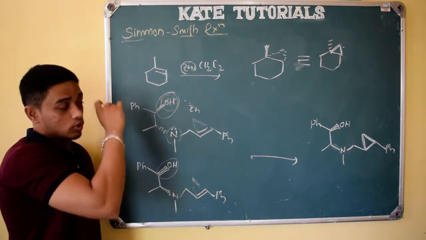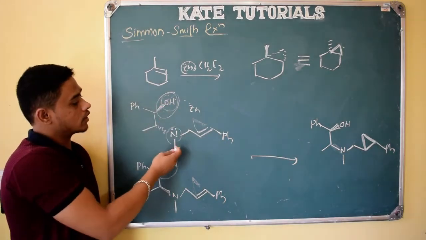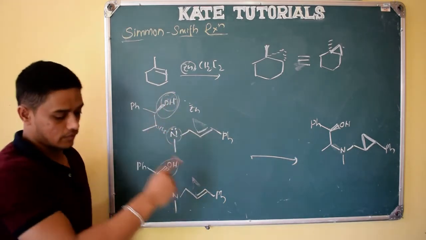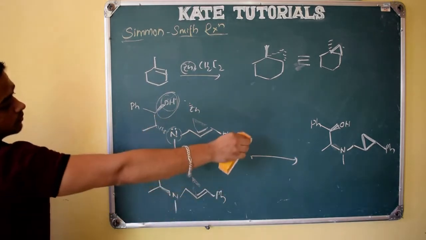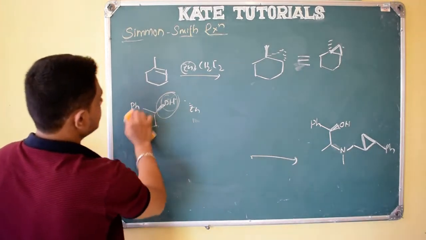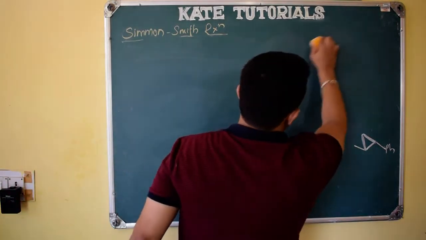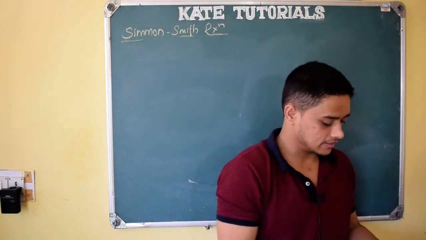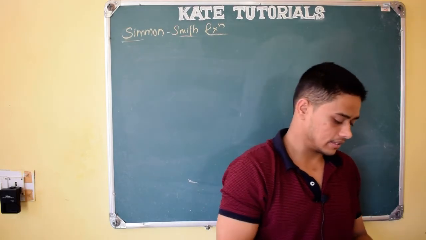So this is the chemoselectivity. In the presence of two functional groups or two different groups, it will select only one group. That is nothing but chemoselectivity. So this is the example of chemoselectivity. For these two compounds, only one product you will get, right? So these are the examples of Simmons-Smith reactions, and there are a few more examples. Let us check that, right?